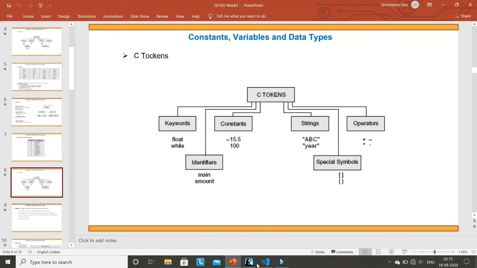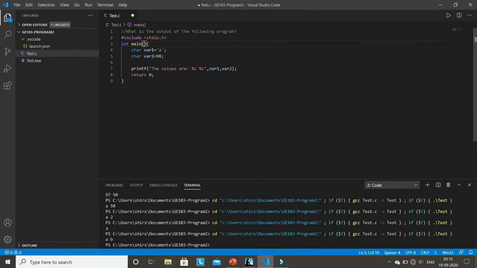Whenever you write a C program, it is a combination of multiple tokens. And why is it important? Because if you are from a computer science background, maybe you will study a course called compiler in future, and then you will understand how a compiler compiles your code. For example, whenever you run this code, or if you are using an Ubuntu environment and you say gcc and give your program name, a compiler is compiling your code. But how is the compiler compiling? First of all, the compiler will parse your program, scan it, and create multiple tokens.